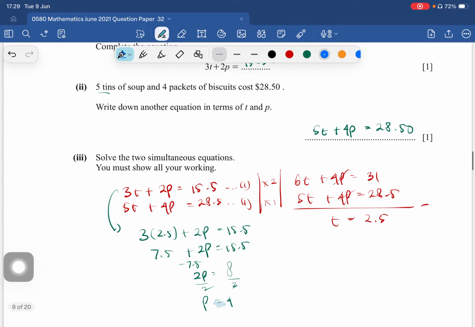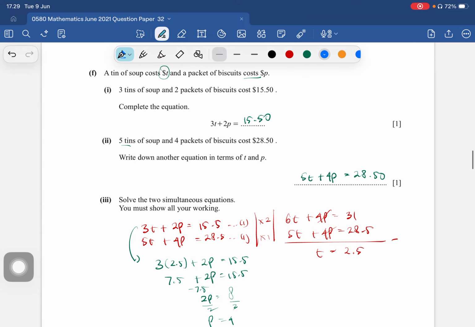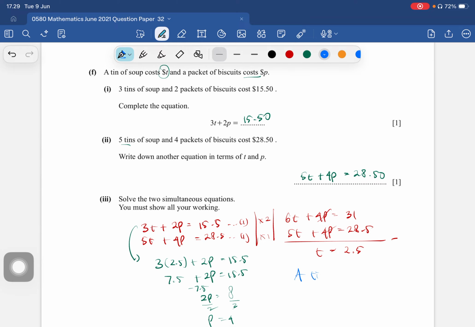Okay, so we got a tin of soup costs $2.5, while a packet of biscuits costs $4. Okay, there it is.